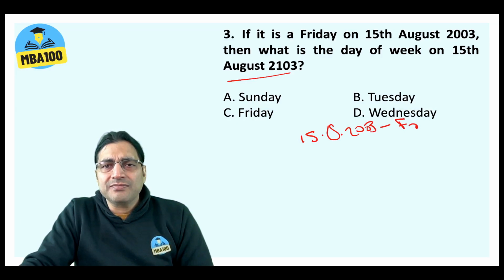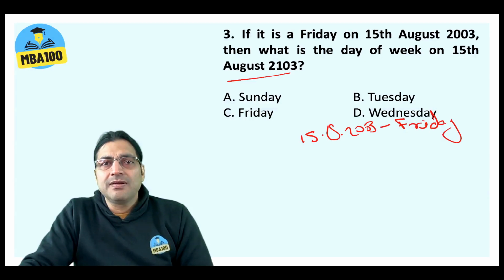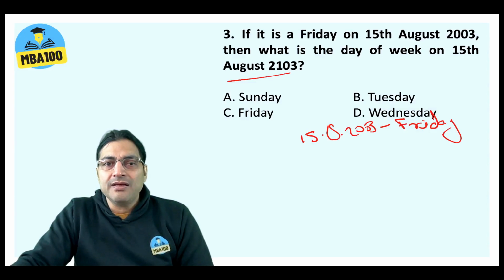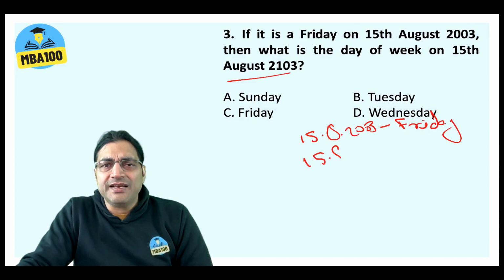They say it is a Friday. Okay? By the way, on 15th August 1947, it was actually a Friday. Keep that in mind. India got independence on a Friday. Okay? We have to get it for 15/8 to 103. How many years are there?